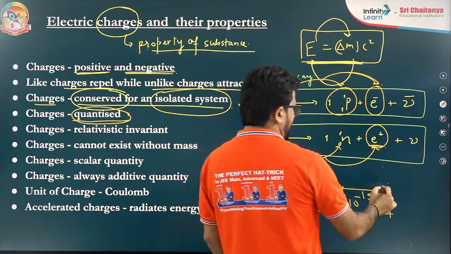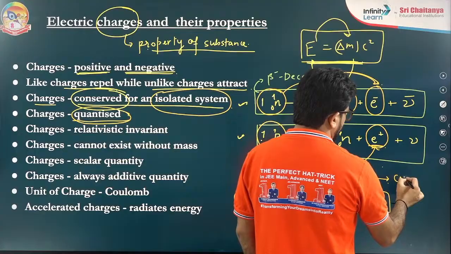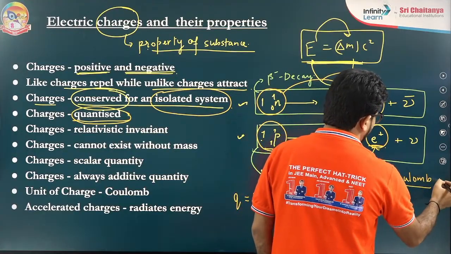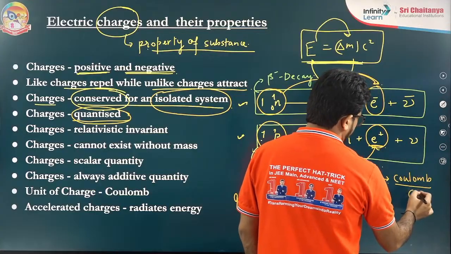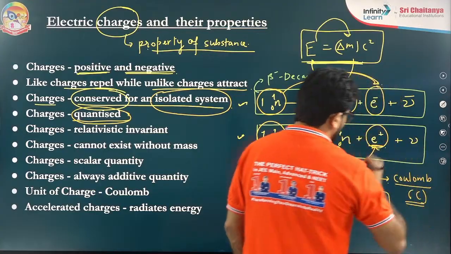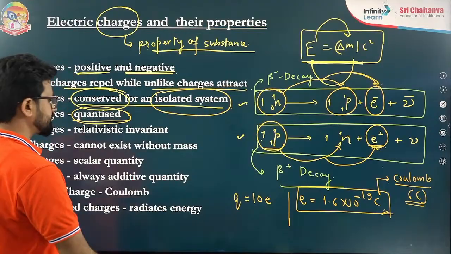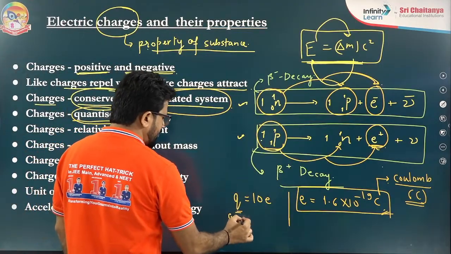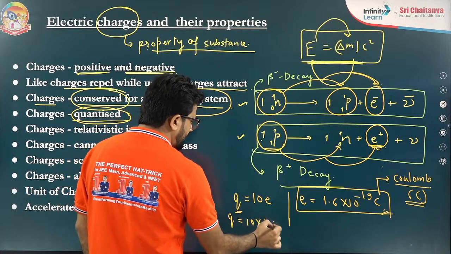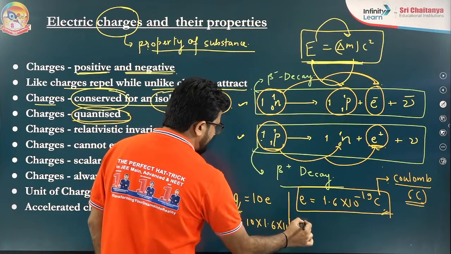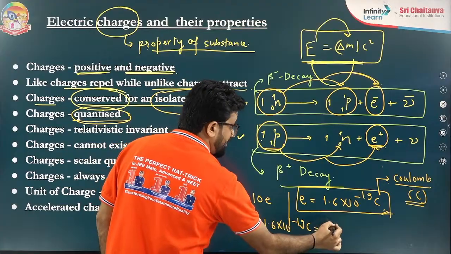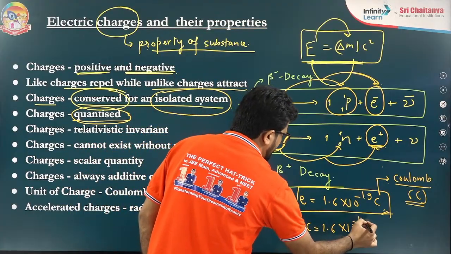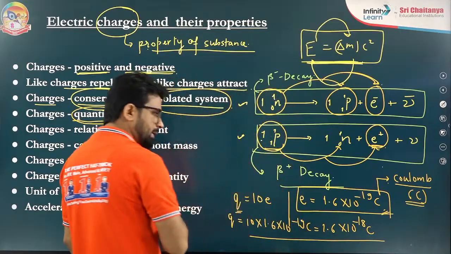It is denoted by capital C. So to write the total charge, you can say directly Q is equal to 10 into 1.6 into 10 to the power minus 19 Coulomb. That means 1.6 into 10 to the power minus 18 Coulomb. This is the meaning.